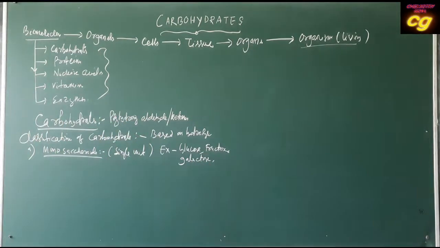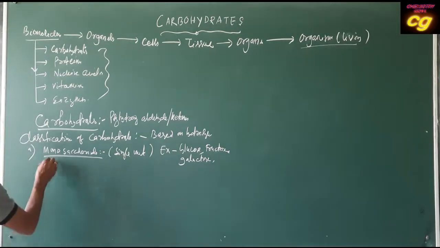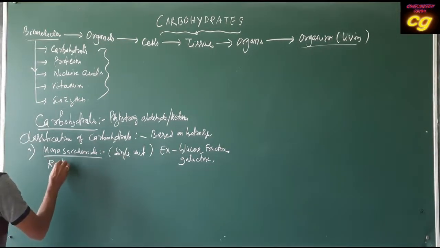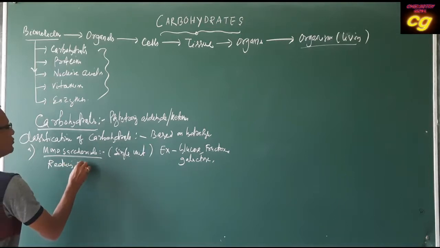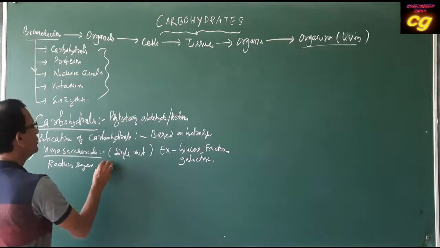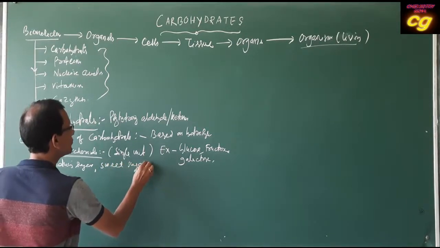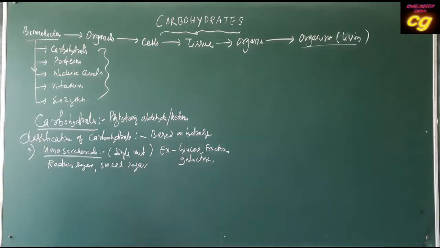These are different types of monosaccharides. All monosaccharides are called reducing sugars, and they are also called sweet sugars.